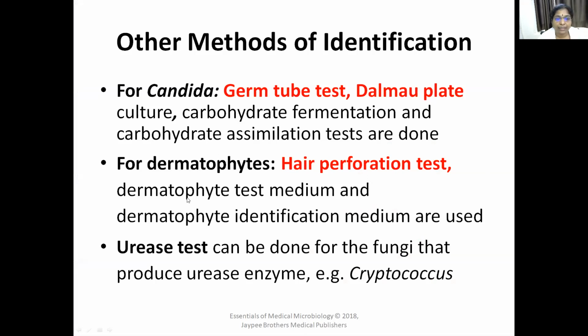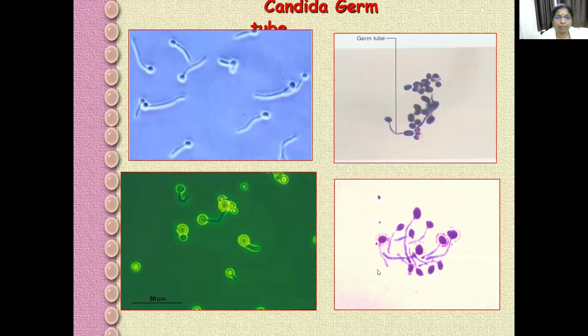The hair perforation test and dermatophyte test medium, an identification medium, are used for identifying dermatophytes. And Cryptococcus is urease positive, so a urease test can be done to confirm the presence of Cryptococcus.